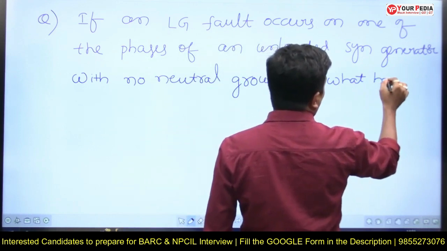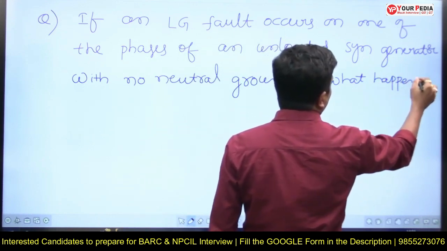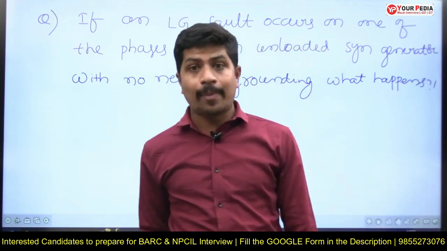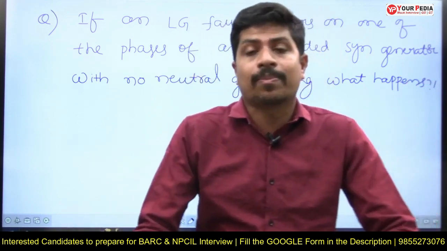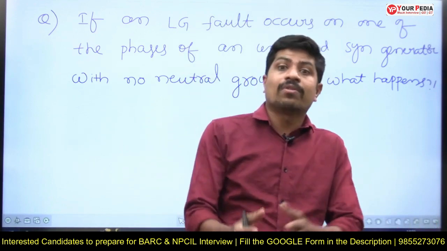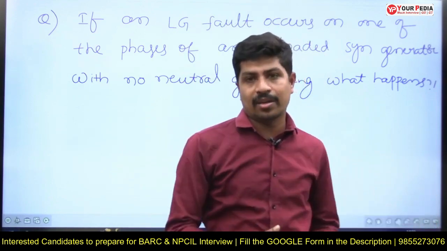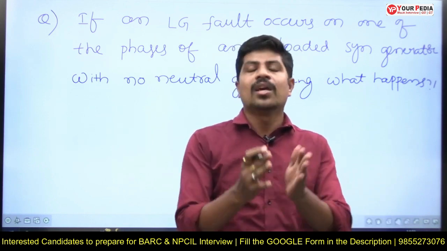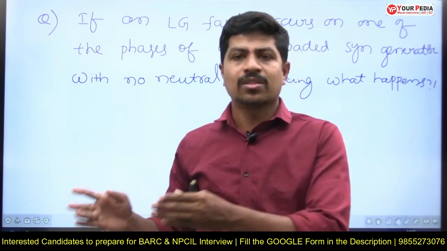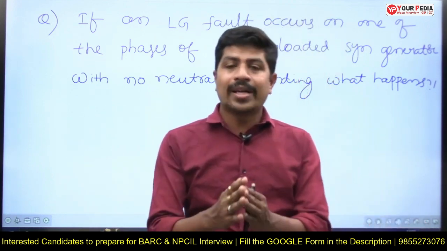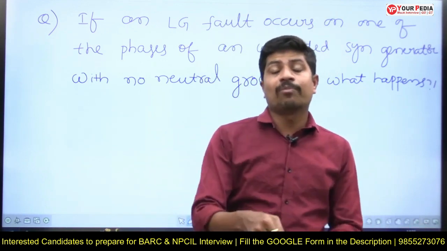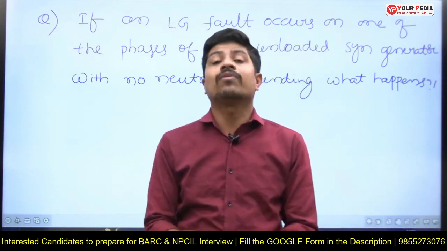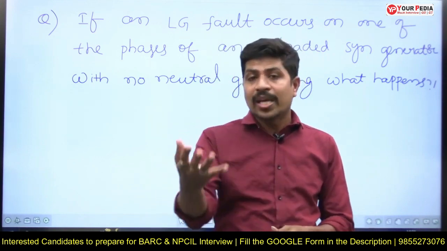Up to what happens will be the question for NPCIL. But if you answer what happens, then how it is happening, can you explain? That will be the extension question for BARC. In NPCIL, they will just ask what happens, you explain the phenomenon, and that is done. How it is happening, if they ask, that will be BARC.